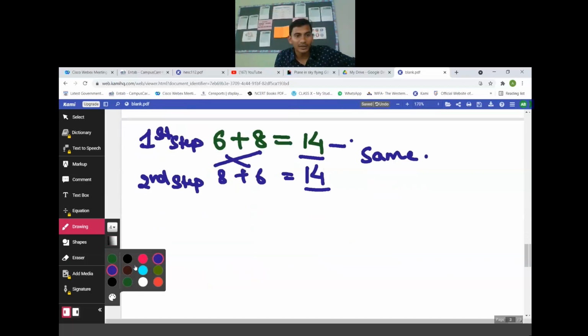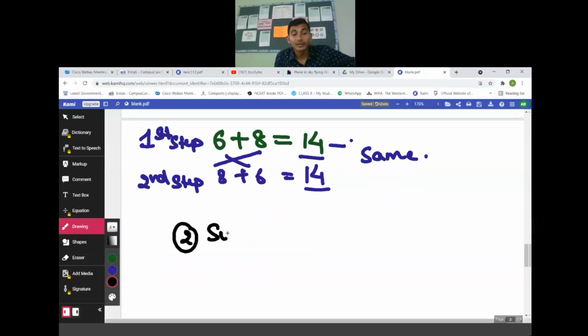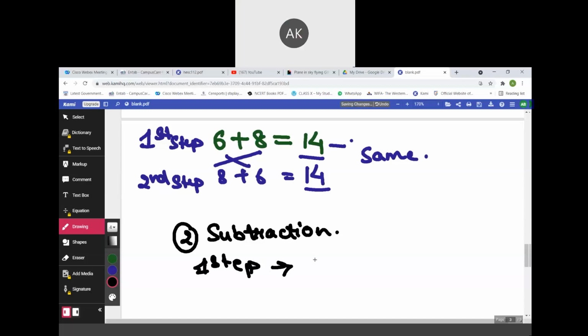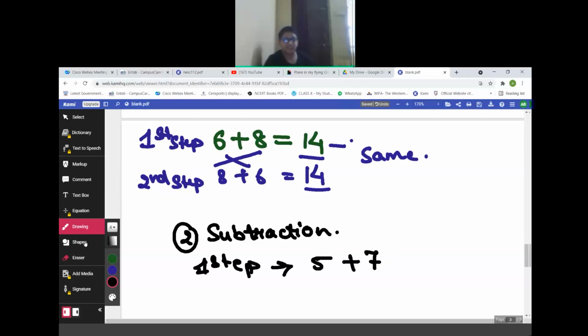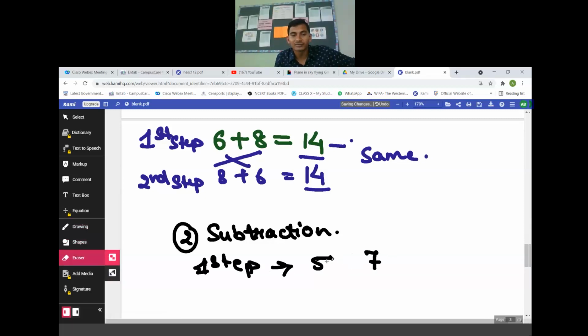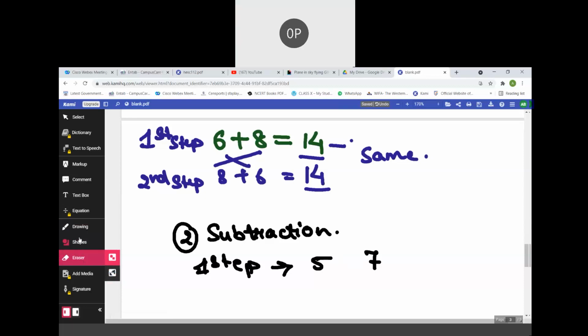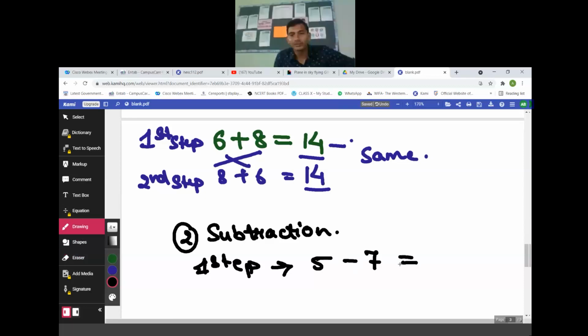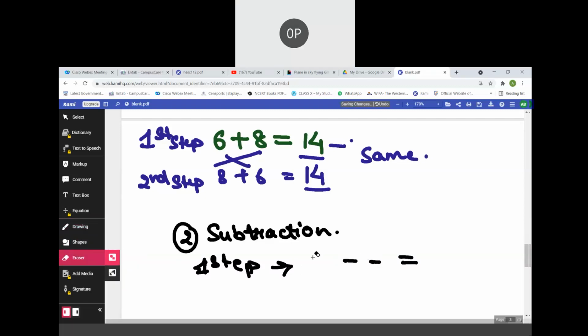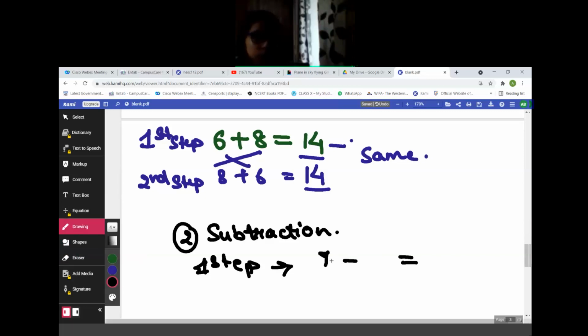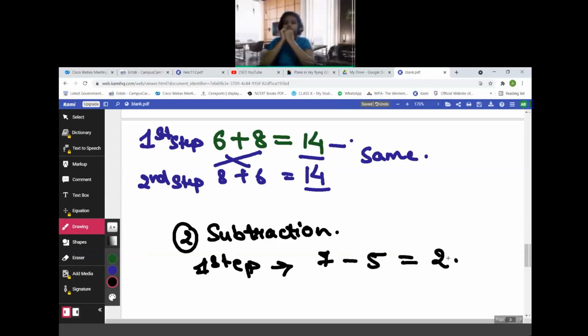Second property. Subtraction. First step, take any two numbers. 5 and 7. We need to do subtraction, so 7 minus 5. What is 7 minus 5? The answer will be 2.